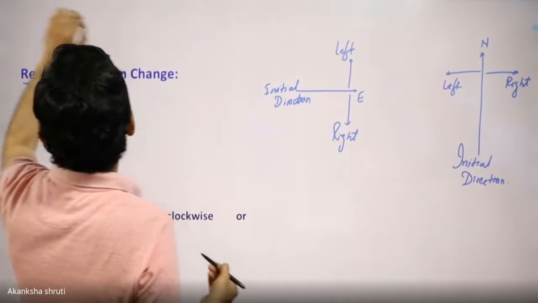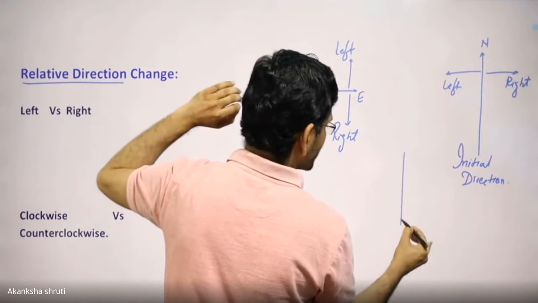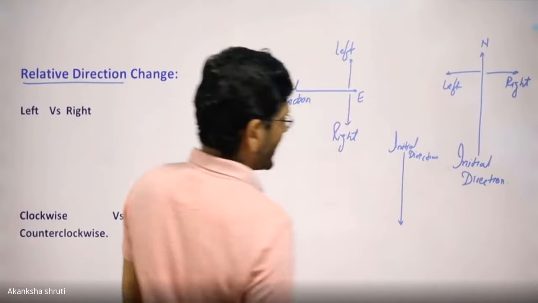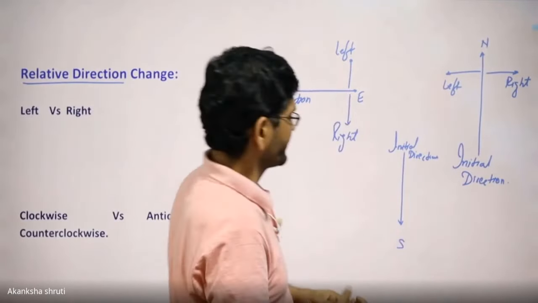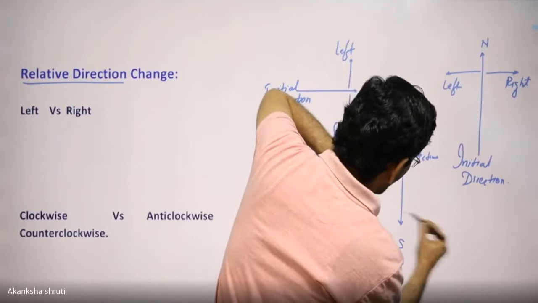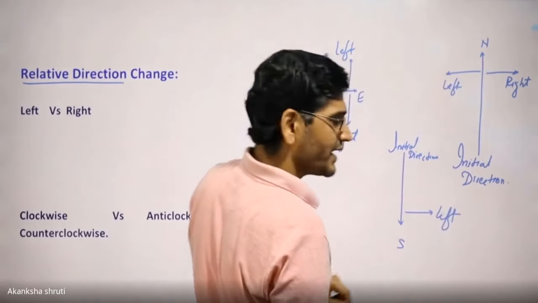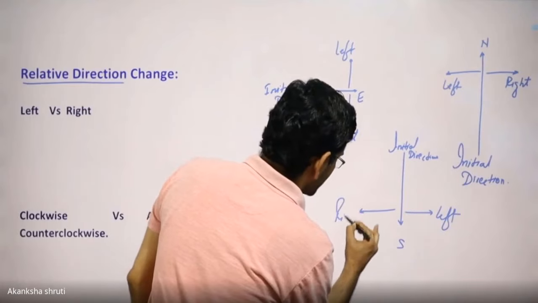Students, it may be possible that initially the body is moving downward. So this is the initial direction. Then for the body moving southward, this side will act as left. Means the east will now act as left, and this side will act as right.